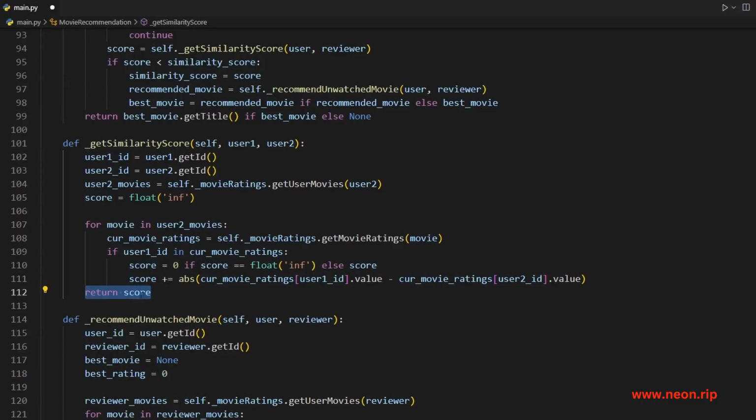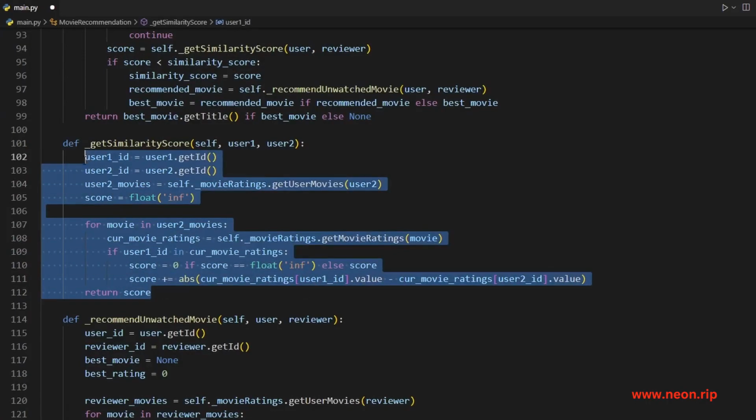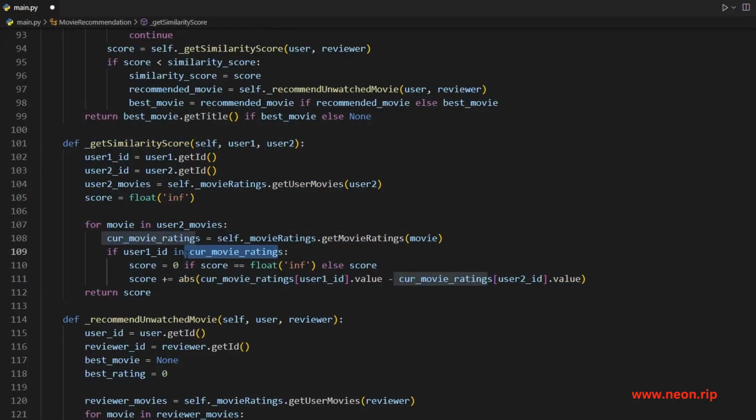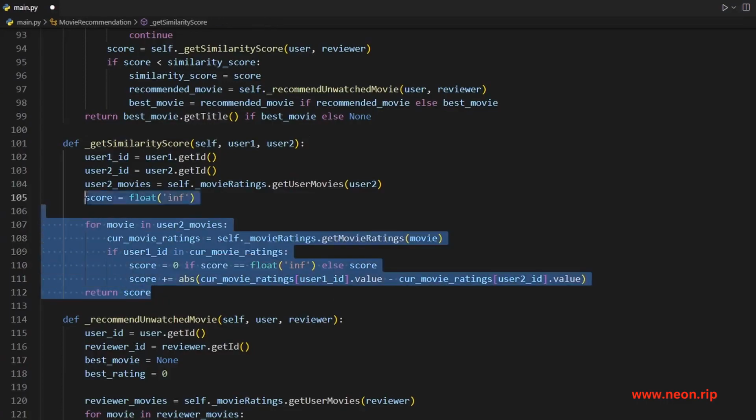You could say maybe we should also calculate it based on the average of the numbers that both have seen before, and I would agree with you, but I think the goal is not to make this as complicated as possible. Of course, we could extend this and make it even more complicated based on the data that we have. Maybe we could even have time series data. We could have stored what time a user watched it, and we would weight the movies that users have seen most recently as higher than movies that they haven't seen recently. But this is just a very, very basic recommendation system.